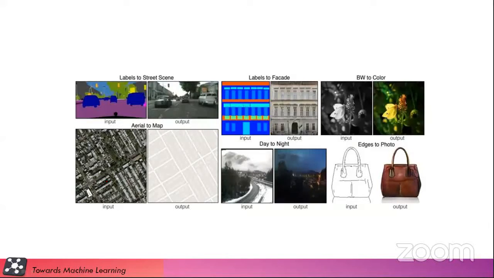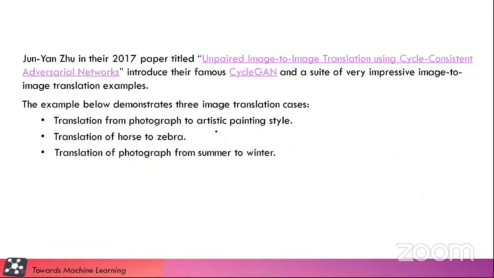You can convert the satellite image to the map image, and the map image to the satellite image. You can convert day to night, night to day, and you can convert a sketch into a complete object. And there are a lot of applications of the GANs. If you have seen Harry Potter, then there's a moving portrait in Hogwarts, so you can also generate it using GANs. So it's pretty interesting.